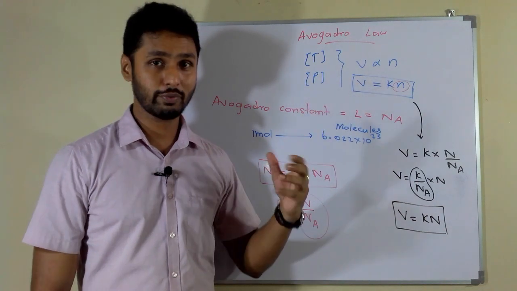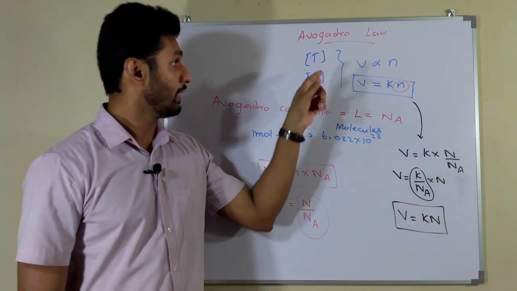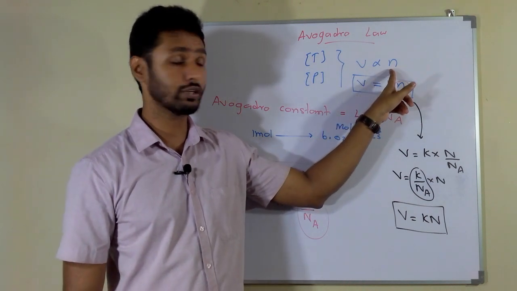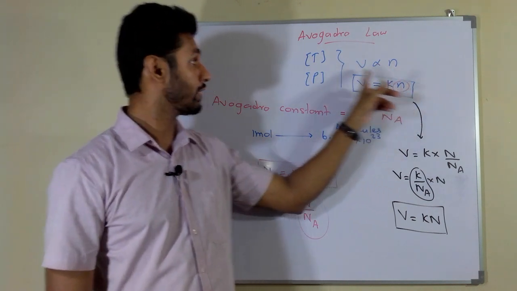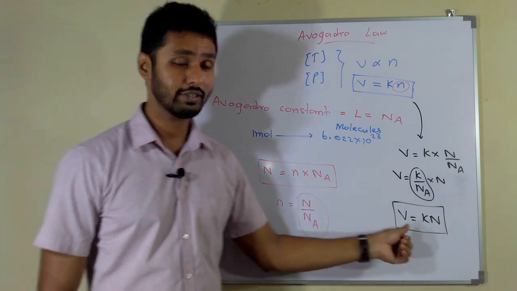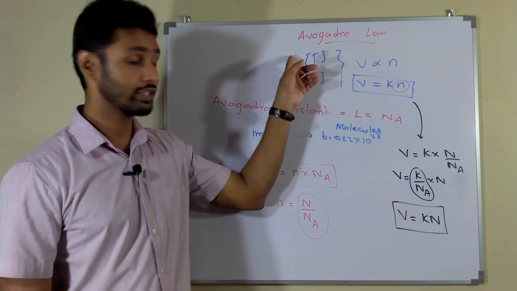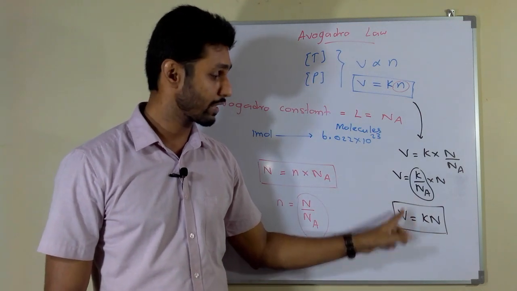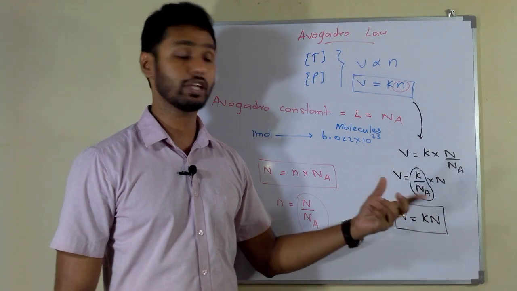Avogadro law explains that the volume of a gas is directly proportional to the number of moles when the temperature and pressure are at constant. And here we can see that when the temperature and pressure is at constant, the volume of a gas is directly proportional to its number of molecules.